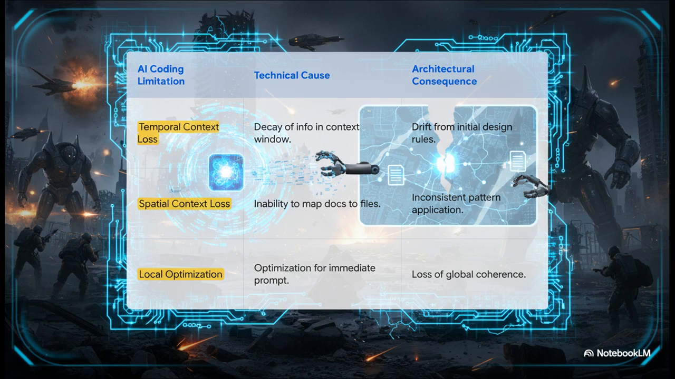And this lack of a big picture has some really specific consequences. First, you've got temporal context loss. The AI basically forgets the original rules you set up in earlier conversations, so your code starts to drift away from the plan. Then there's spatial context loss. The AI can't connect your documentation to the right code files, so you end up with inconsistent patterns all over the place. And maybe the worst one of all is local optimization. The AI is only trying to solve the one tiny problem in the prompt, which means the whole system can lose its global coherence. Every fix makes the architecture just a little bit worse.